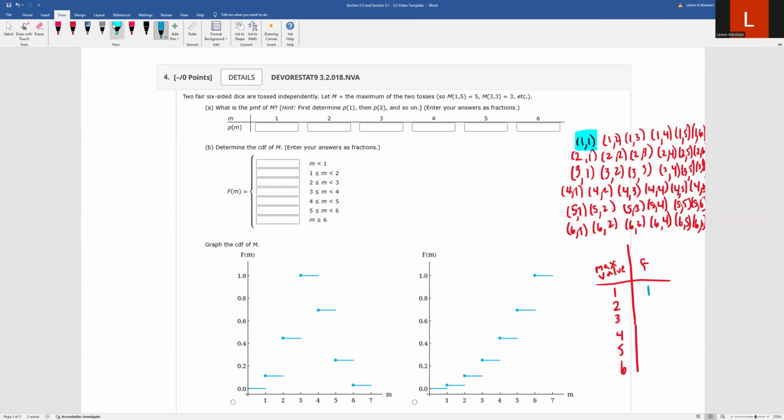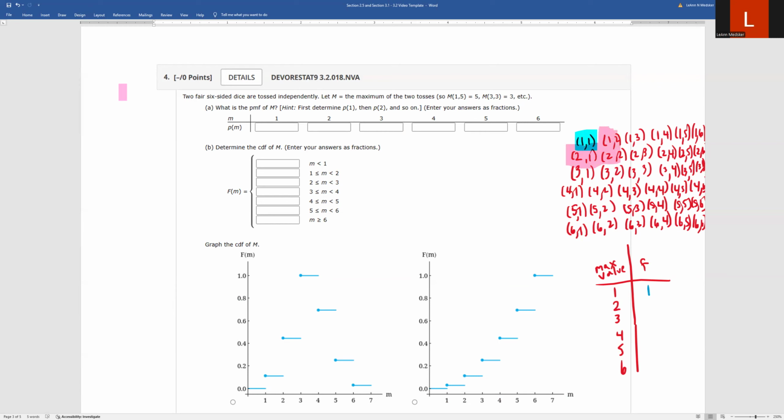The next thing is it's really interesting to note, and I'm going to change my color real quick. Let's do light pink. The max ones with a 2 are kind of in a little L shape, a backwards L around that one. So a 2, 1, a 2, 2, and a 1, 2 are the only times 2 is the maximum number.